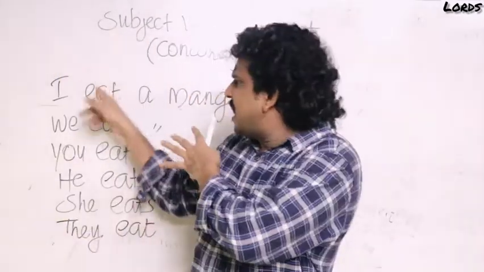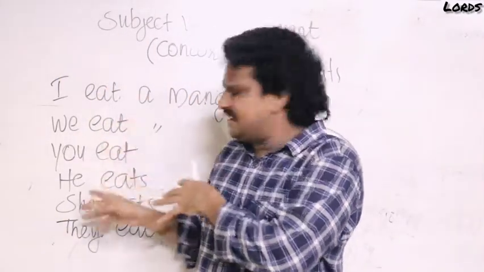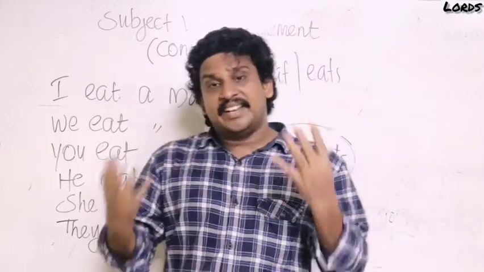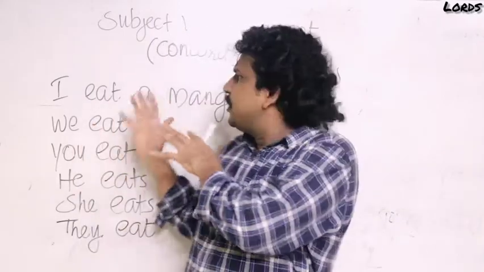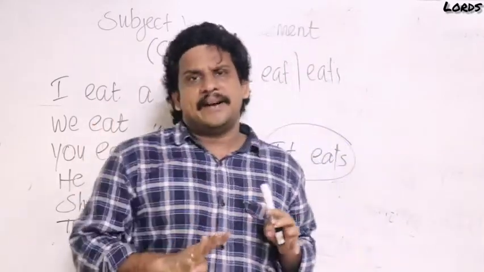First one is action verbs. I eat, we eat, you eat, he eats, she eats, it eats, they eat. We can create as many sentences using this. But four more patterns are there.